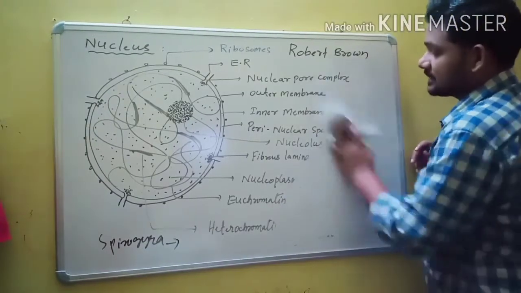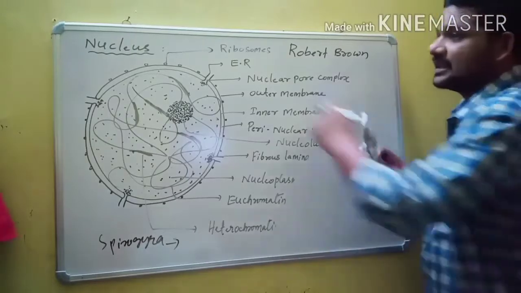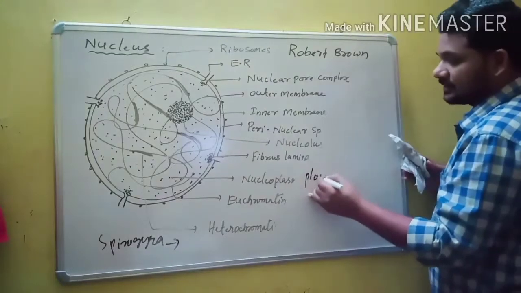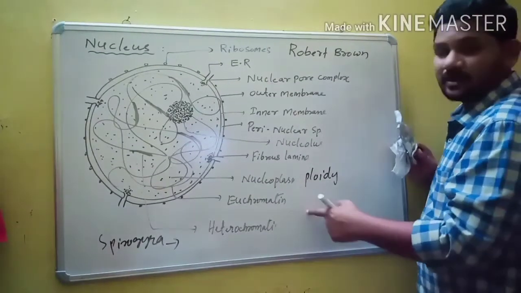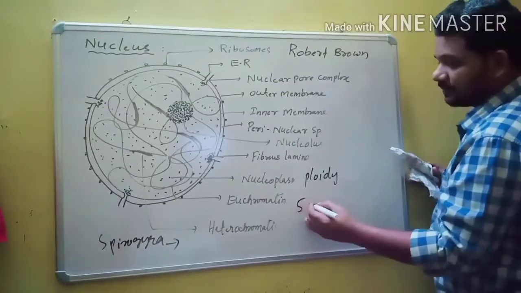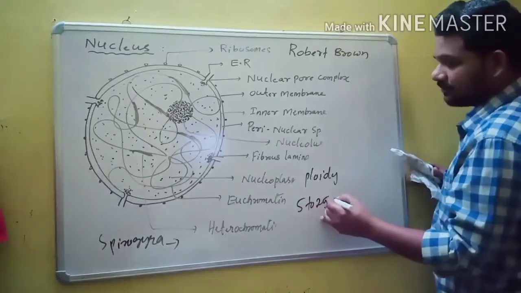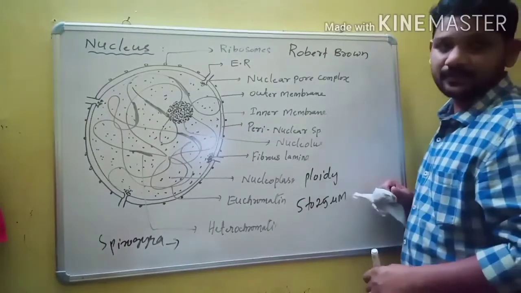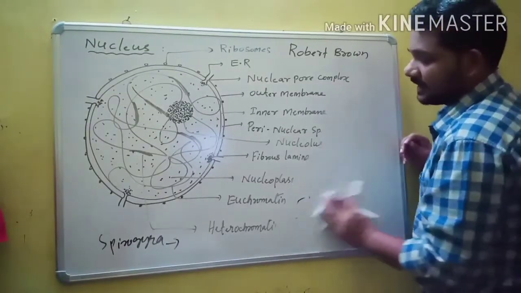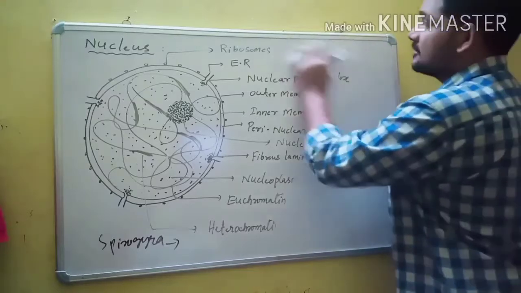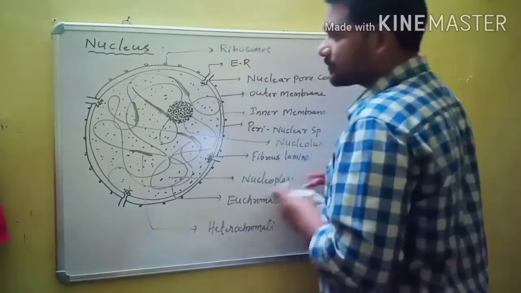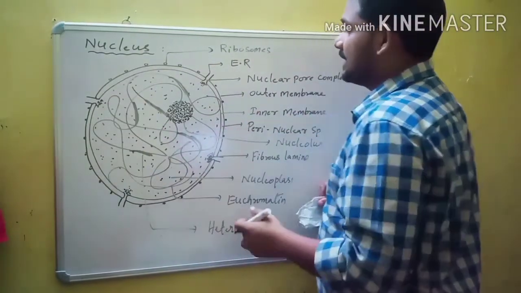And what about the size of the nucleus? Generally, the size of the nucleus depends on its ploidy, set of chromosomes, or its cellular activity. The size of the nucleus varies from 5 to 25 micrometers. Now we will discuss the structure of the nucleus. A nucleus has 4 parts. What are the 4 parts of the nucleus?